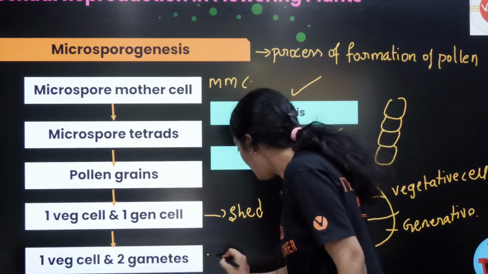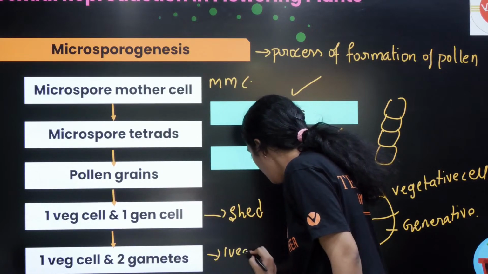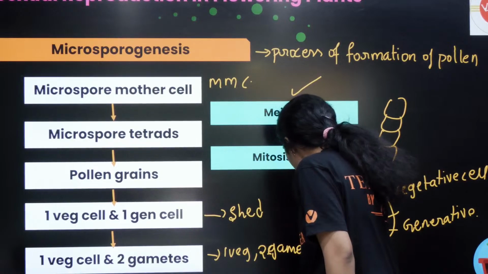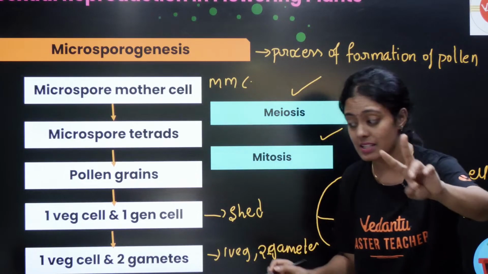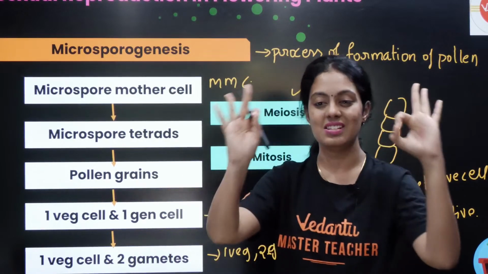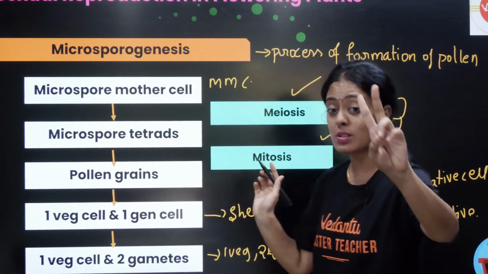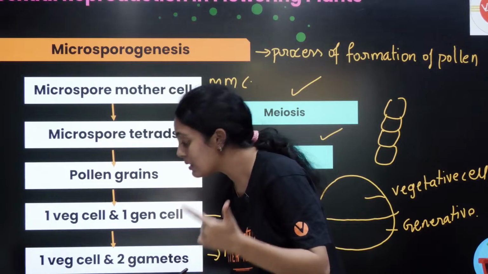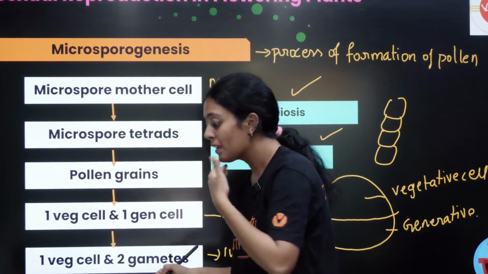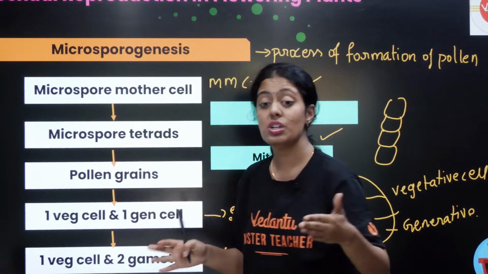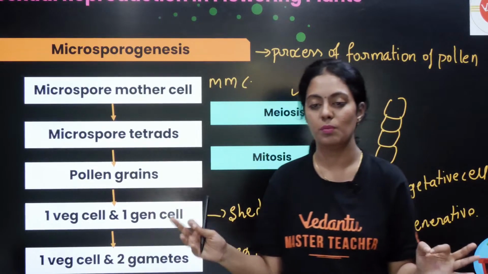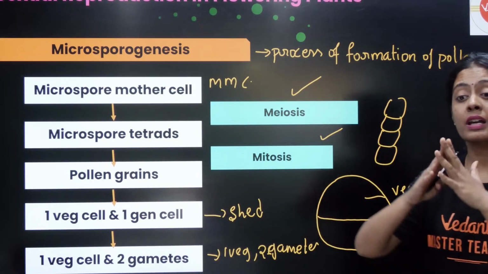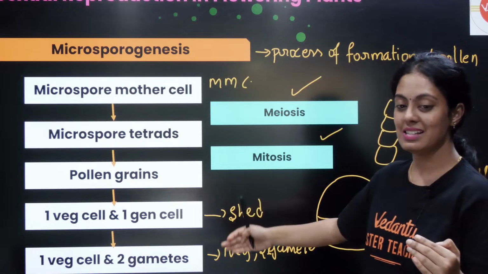Okay, so இங்க என்னவோ ஒரு vegetative cell இருக்கும். Okay, then 2 gametes இருக்கும். So usually the pollen is shed at 2 cell stage. Sometimes it is shed at 3 cell stage. So on the 2 cell stage la enna, oru vegetative cell, oru generative cell. Yes, very good. Vegetative and generative cell romba mukkiyam. Okay, sila neram the generative cell will now give 2 gametes, that is your 3 cell stage.